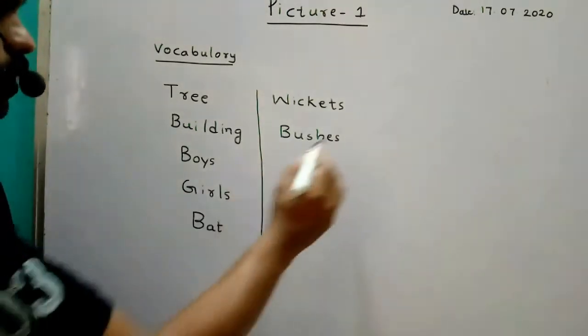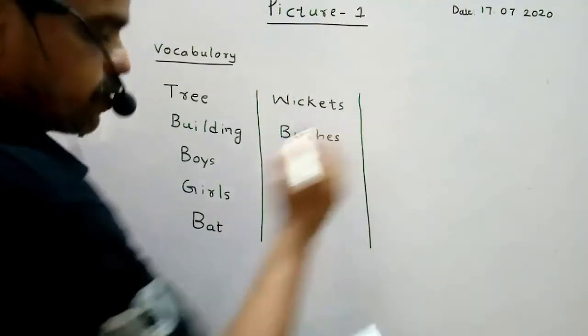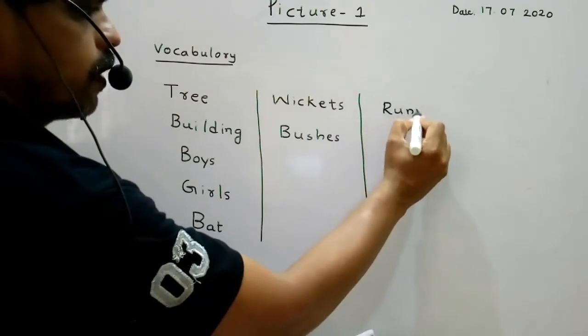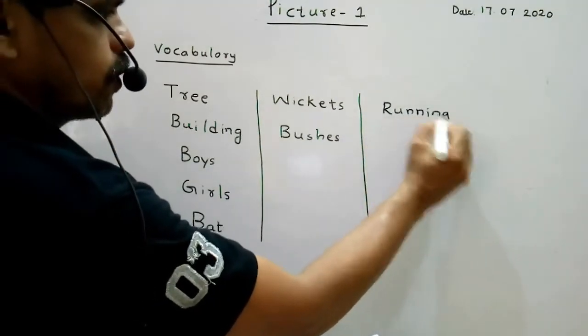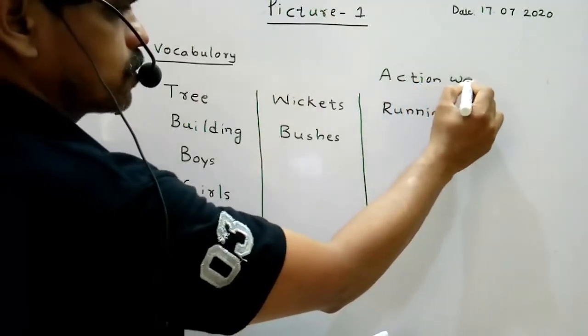Next, action words. Next I am writing action words. What are they doing? Running. Here I am writing action words.